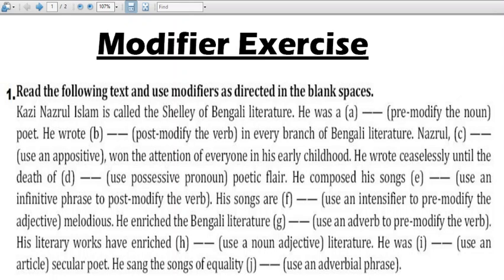Then it comes, his literary works have enriched dash literature. So noun adjective means there should be a noun, then an adjective. So his literary works have enriched Bangla literature, Bengali literature. Then it says he was dash secular poet. An article, you have to put an article. So we know the articles, there are 3, a, an and the, we will take another one. So he was a single person, so it will be "a". So he was a secular poet.